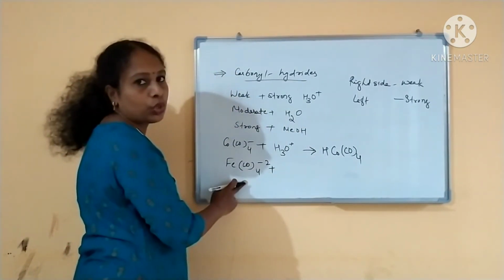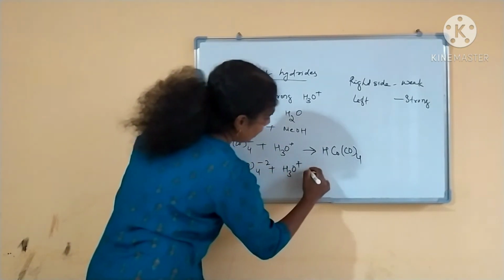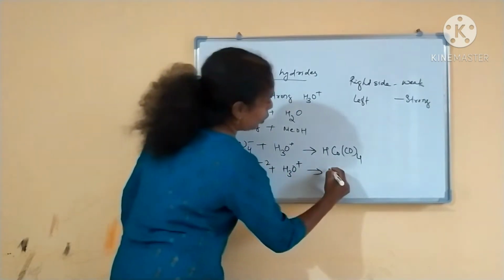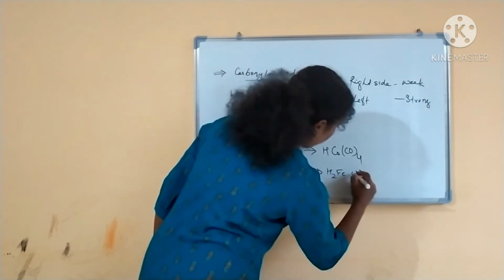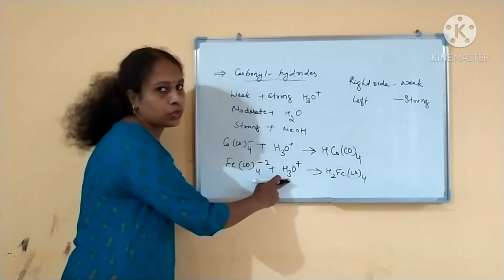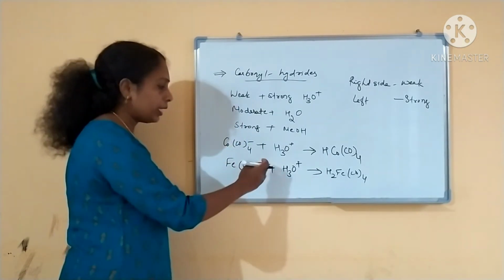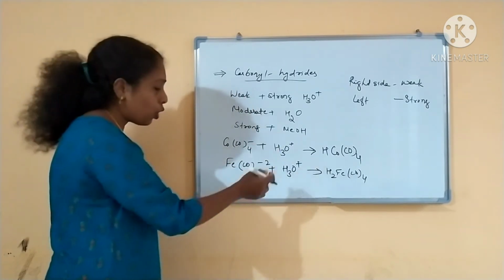Then I am taking Fe(CO)4 2 minus. Is this weak or strong? This is a weak nucleophile. I am adding a strong protonating agent. What will happen? It will add 2 hydrogen atoms, right? Protonation with 2 hydrogens, H2Fe(CO)4 it will become. Since it is a strong protonating agent, it can deliver so many protons, so many negative charges can be replaced by the protonating agent. Why? It is a strong protonating agent.